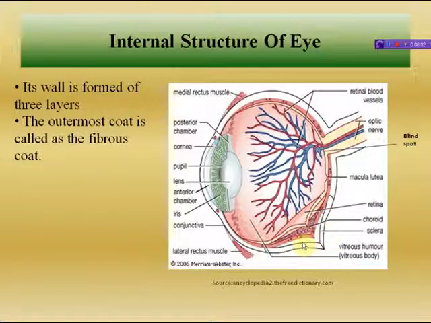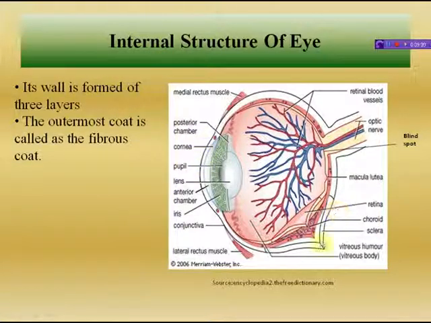The front part of the fibrous tunic is the thicker, transparent, dome-shaped cornea. This is the front part of fibrous coat. Cornea is further bulged out in front region for focusing light rays on retina. Cornea is devoid of blood vessels. Cornea is nourished by aqueous humor and partly by lacrimal secretion. A circular canal of sclera lies at the junction between sclera and cornea. It drains out excess aqueous humor.